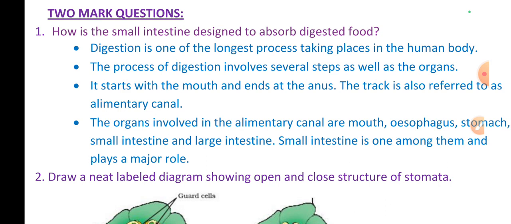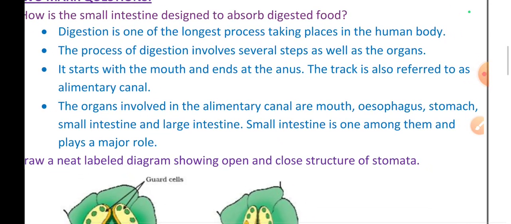Okay. Now we are going to discuss two more questions. How is the small intestine designed to absorb digested food? Digestion is one of the largest processes taking place in the human body. The process of digestion involves several steps as well as organs. It starts with the mouth and ends at the anus. The tract is also referred to as the alimentary canal. The organs involved in the alimentary canal are the mouth, esophagus, stomach, small intestine and large intestine. The small intestine is among them and plays a major role.